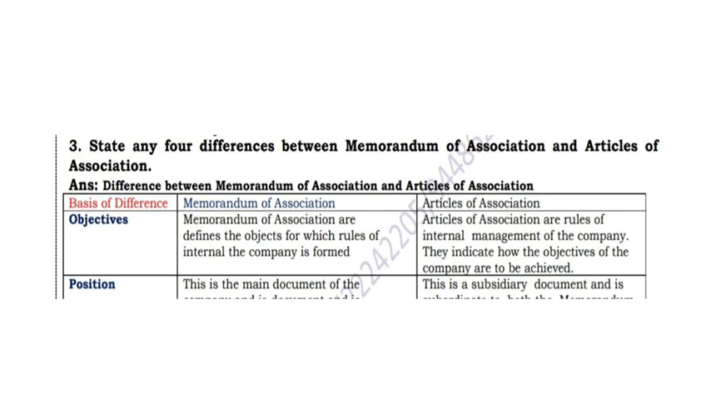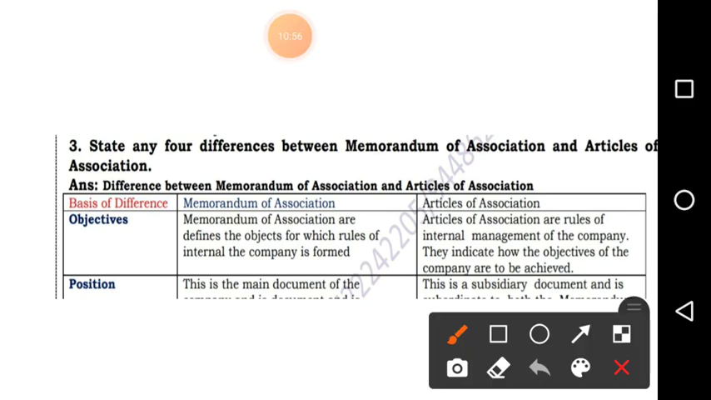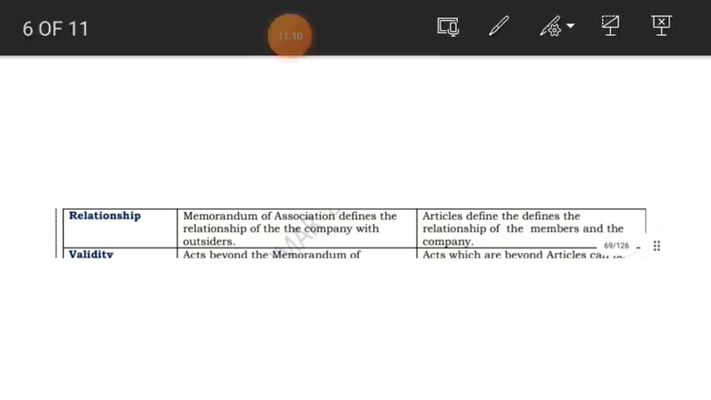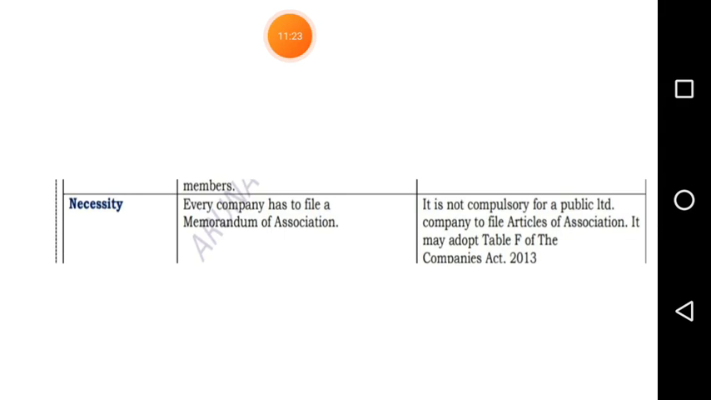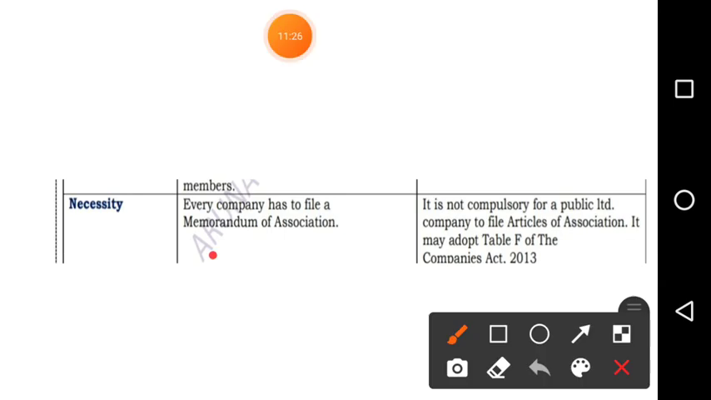So what are the differences we saw, students? First point, objective: the articles are for the rules of the internal management of the company. Position: the memorandum is the main document, the article is a subsidiary document. Relationship: the memorandum is the relationship between the company and outsiders; the article is between the company and members. Necessity: the memorandum every company has to file, but the article of association is not compulsory.